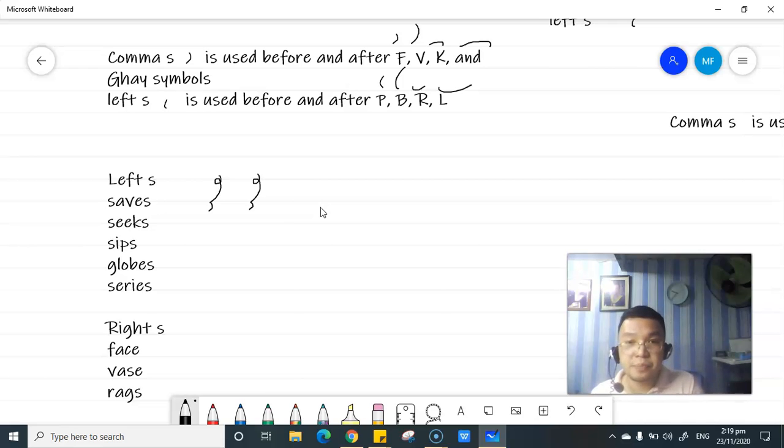Next, six: S-E-K-S. Right comma S, E, K, and S. Before and after K, so kasama pa rin siya doon.